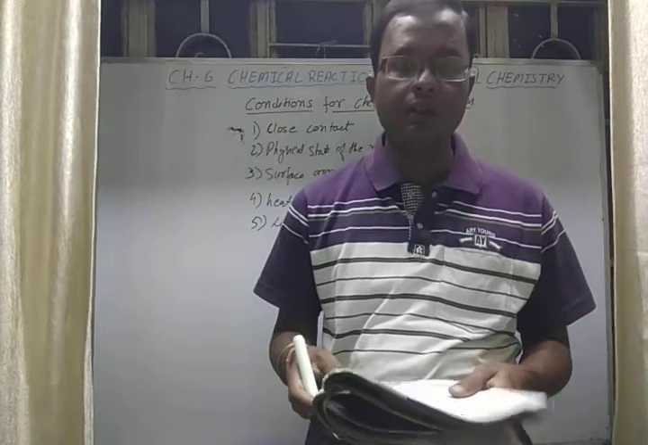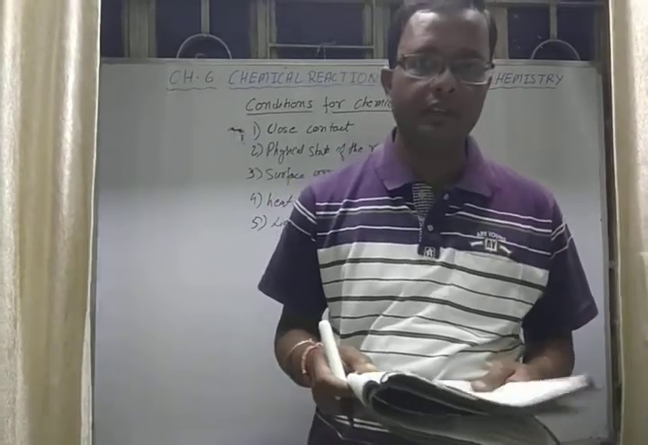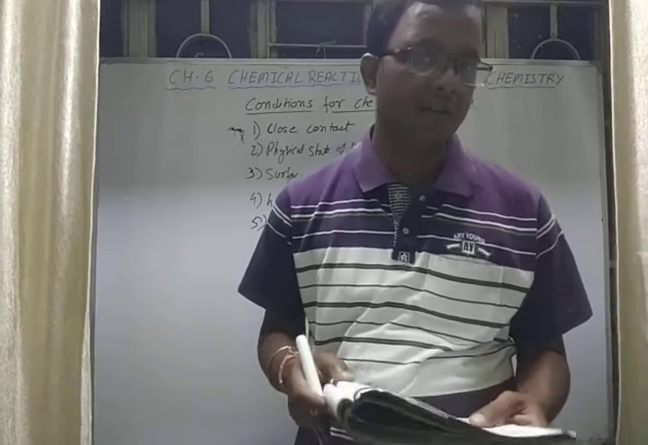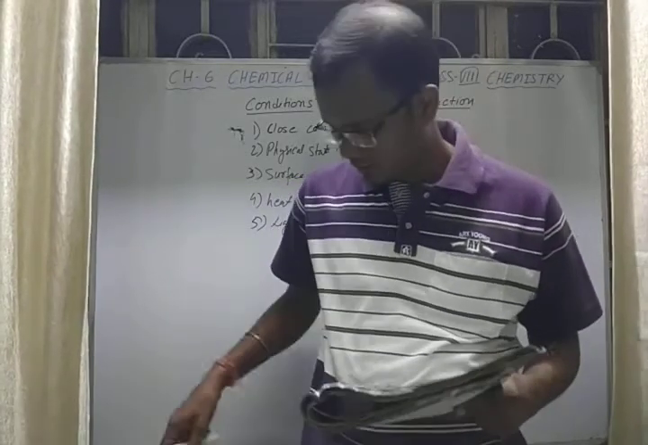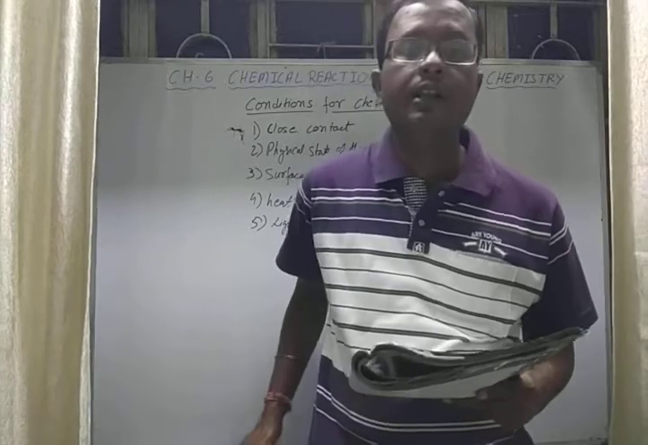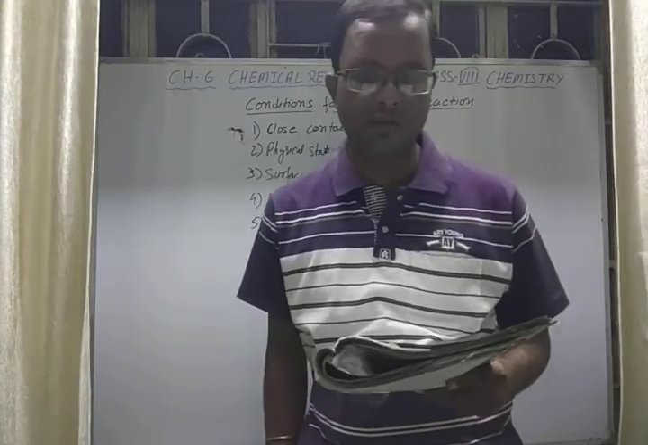Similarly, hydrogen combines with chlorine if you put it in sunlight to form hydrogen chloride gas. Here we can see sunlight is required, and so many other examples are also there.